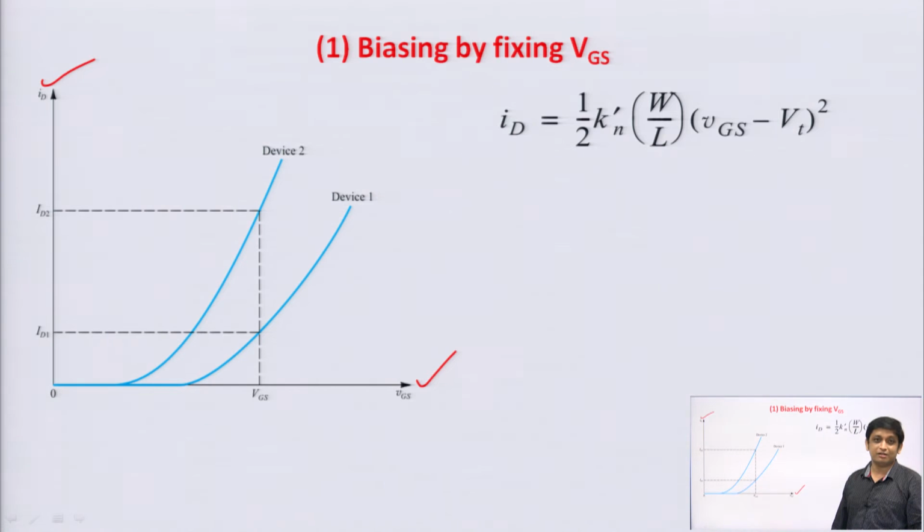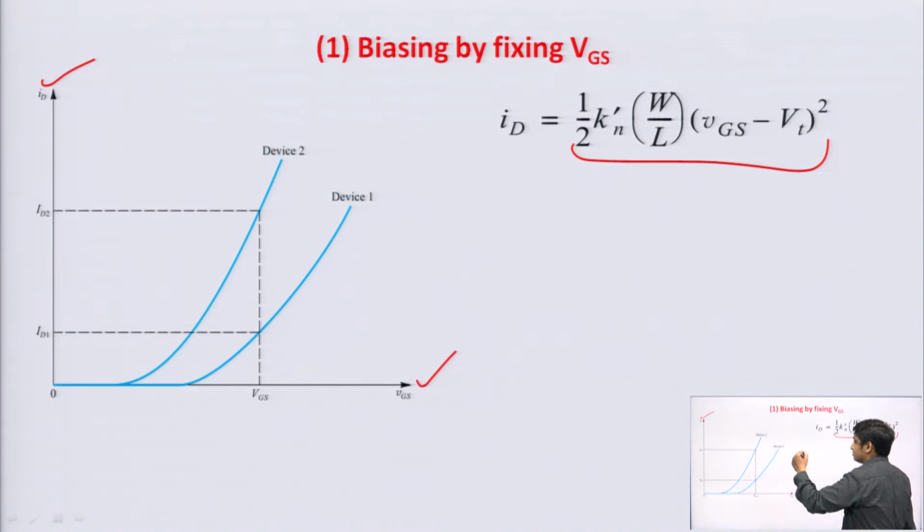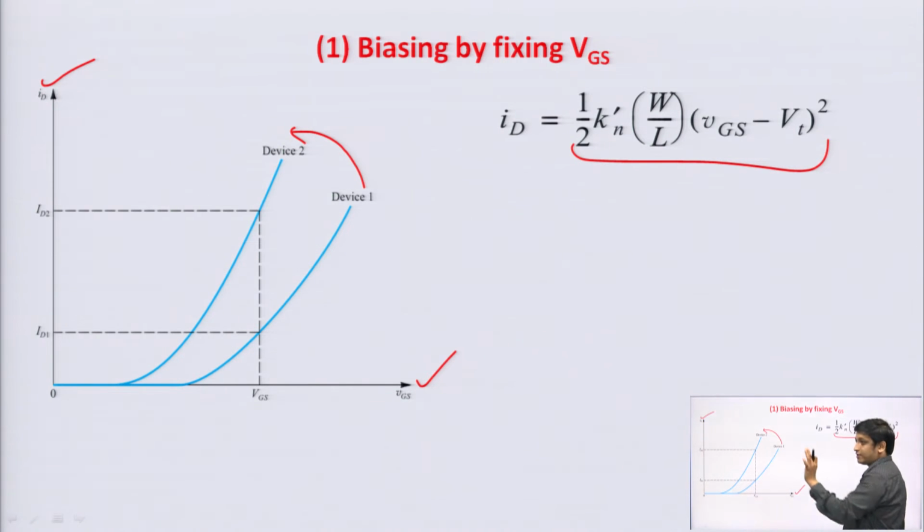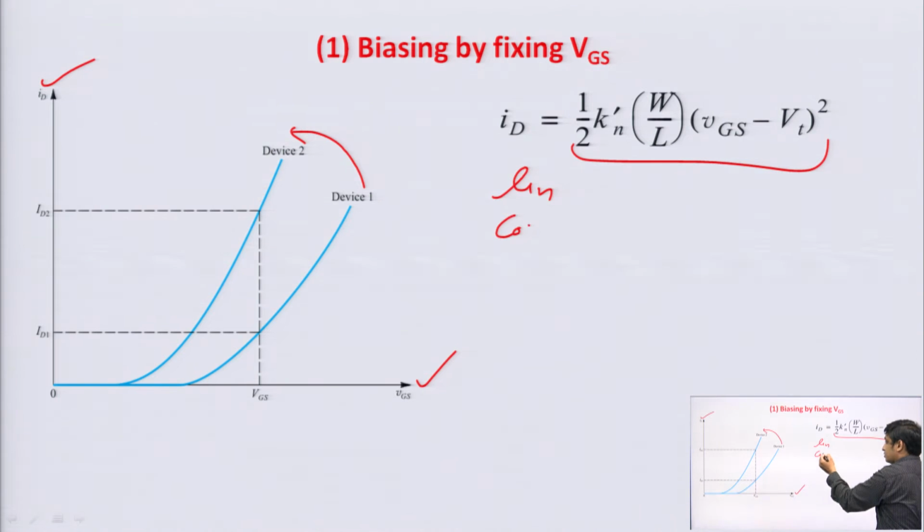In BJT we talk about the active region of the BJT, here we talk about the saturation region. In the saturation region we know this equation for the drain current. So, what happens when the device is changed from device 1 to device 2, and both the devices are matched devices, similar? Matched and similar means your mu n is the same, your Cox is the same, your W by L is the same, but again, that is the ideal case.